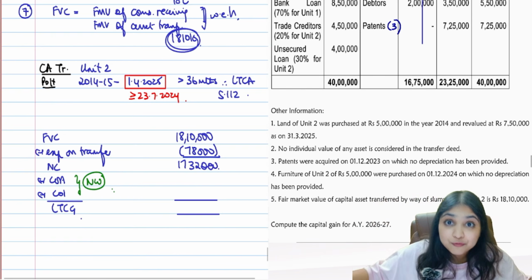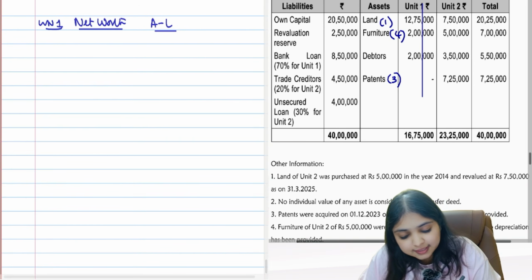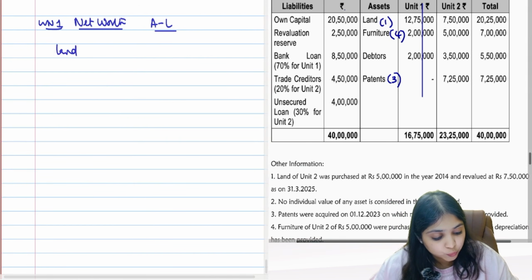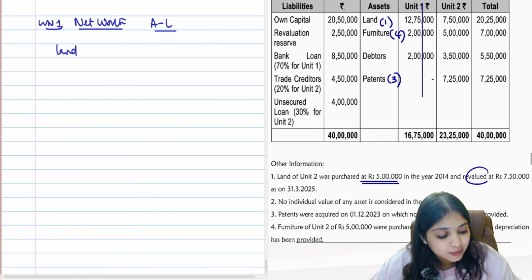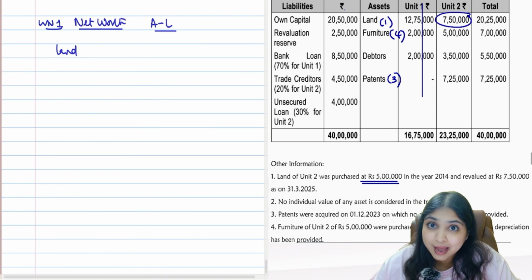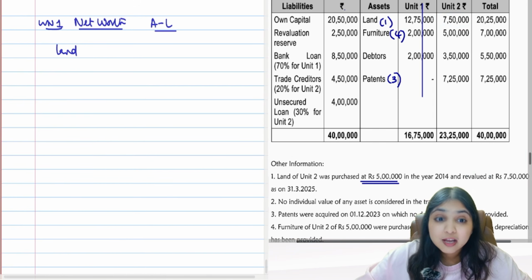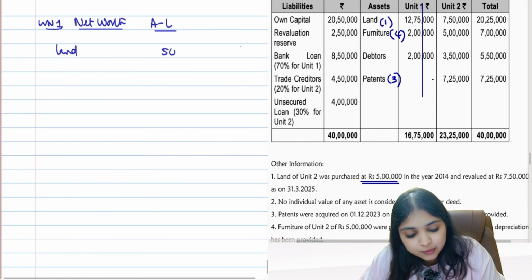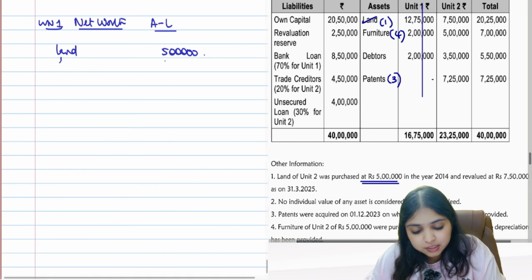Now come, my full focus will be on net worth computation. Come on guys, first asset, land. For land, we have adjustment number 1. Land of unit 2 was purchased at 5 lakhs. So what's the real cost? 5 lakhs. And it was revalued at 7 lakh 50. So 7 lakh 50 revalued number I'm having in the balance sheet. Which number will I take, guys? Come on. In slump sale, we always take the number before revaluation. So instead of 7 lakh 50, I will take 5 lakhs. The real cost only I will take. Easy this was.